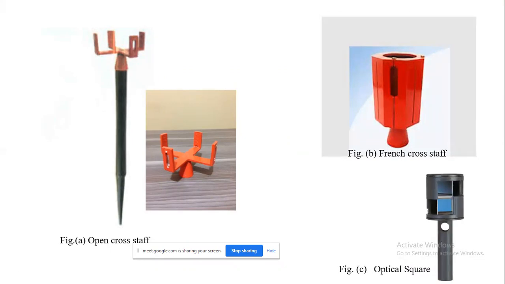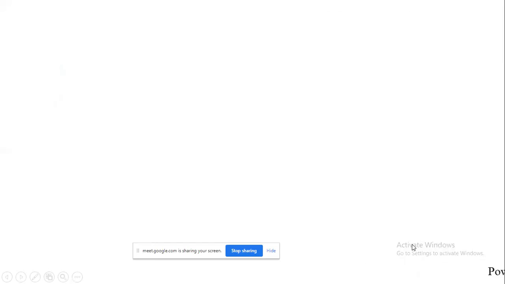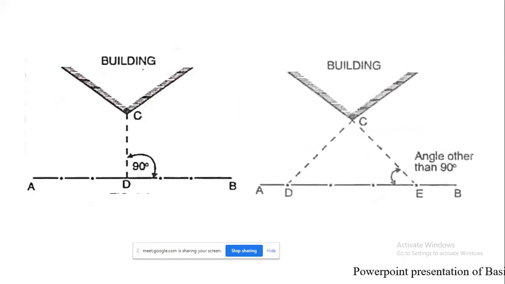This is also an instrument used for setting out right angles. It consists of a small circular metal box of diameter 5 centimeters and depth of 1.25 centimeters. It has a metal cover which slides around the box to cover the slits. Here you can see two mirrors are there, which allow us to bring both the ranging rods to 90 degrees. We are going to see it later on in the optical square. We'll see one by one here.